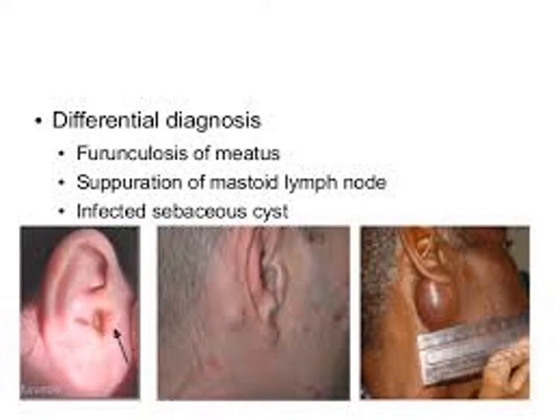And if you take an X-ray of the mastoids in furunculosis, there are normal mastoid air cells, whereas you have clouding of the mastoid air cells in a case of mastoiditis. These three are very important differentials. Generally they also mention the infected sebaceous cyst. Also you don't have any ear signs, it is only superficial.